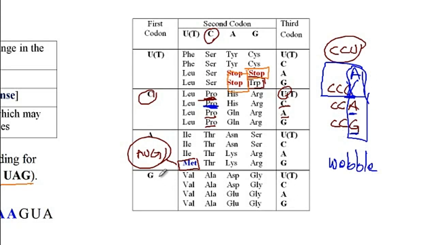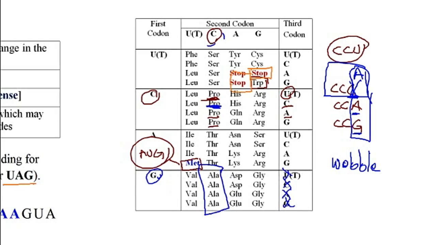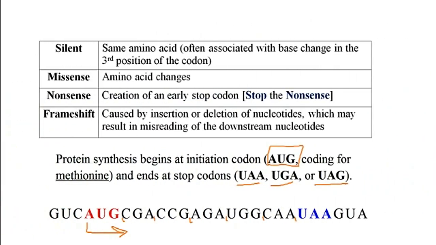For instance, let's see alanine as an example. GCU, GCC, GCA, and GCG all code for alanine. So it doesn't matter how you mutate these, the wobble position doesn't affect the code for the alanine. So that would be an example of silent mutations, where the mutation will result in the same amino acid and is often associated with the base change in the 3rd position of the codon.